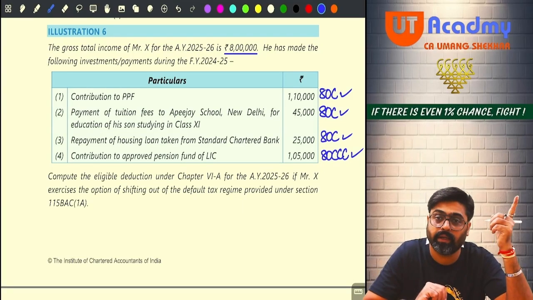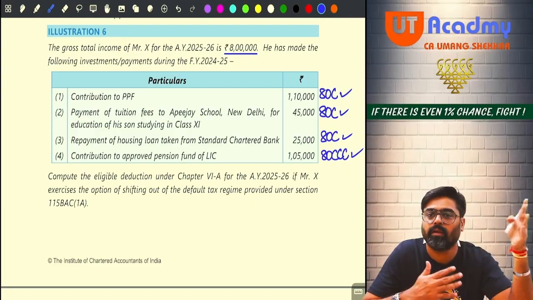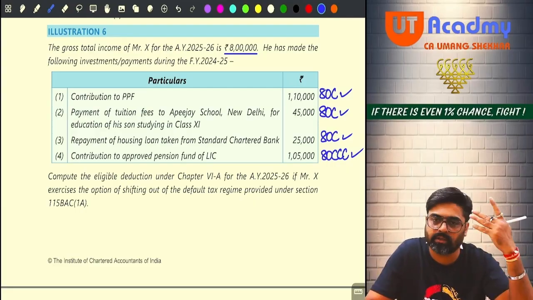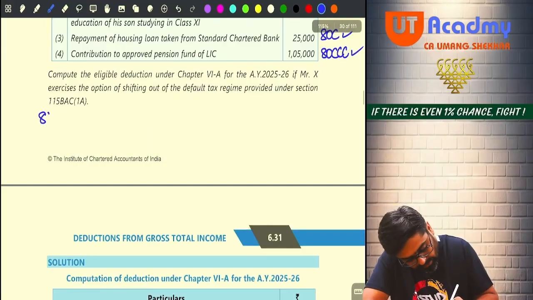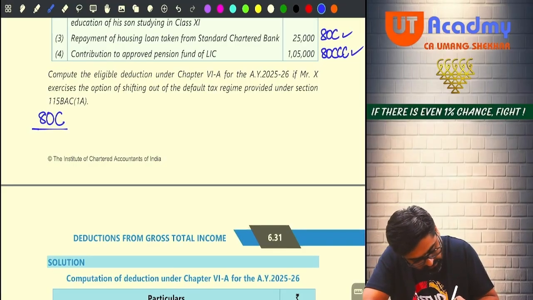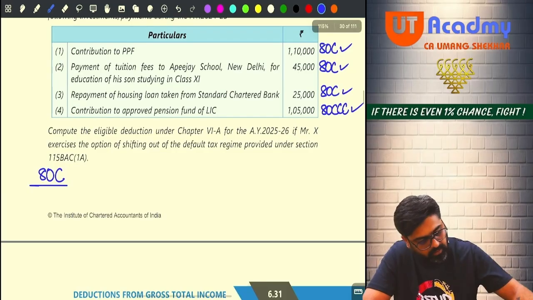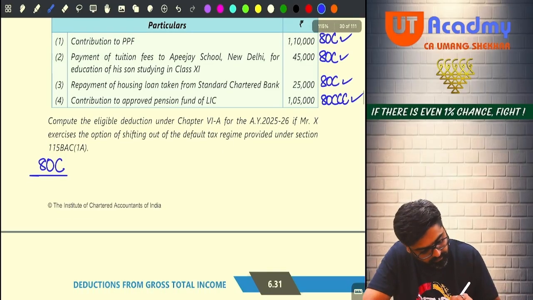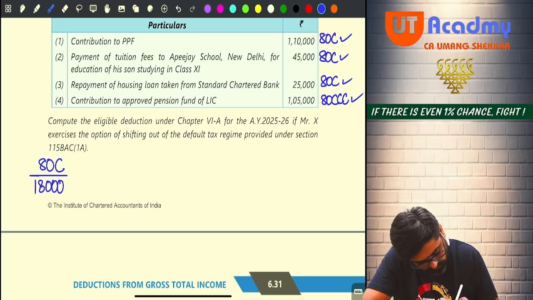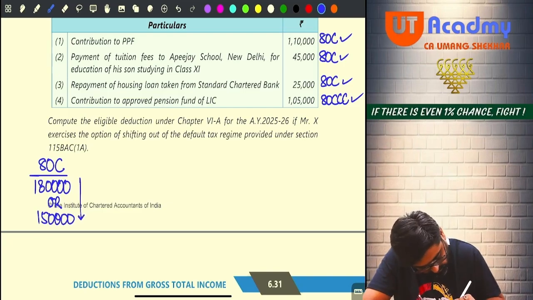And one more is there. 80CCD(1) is also there. But you are not contributing to NPS, so that deduction will be nil. Okay. So can I say under section 80C you are going to get how much deduction? Add all these figures. 1,10,000 plus 45,000 plus 25,000. You are going to get 1,80,000 or 1,50,000, whichever is lower.